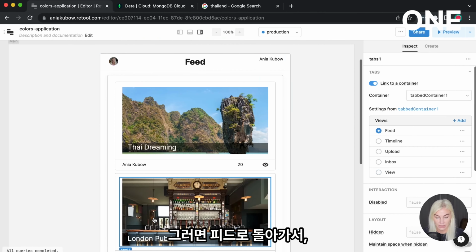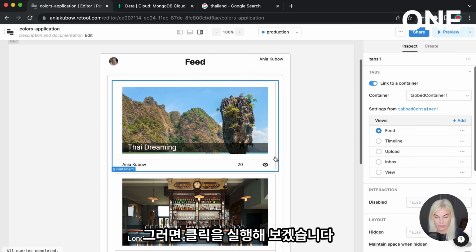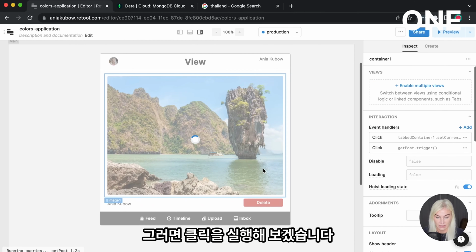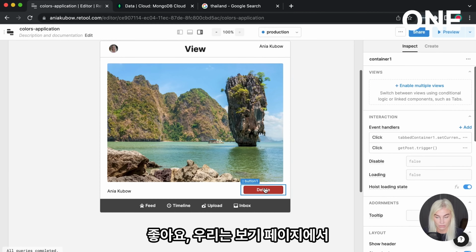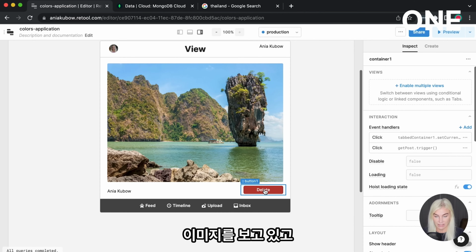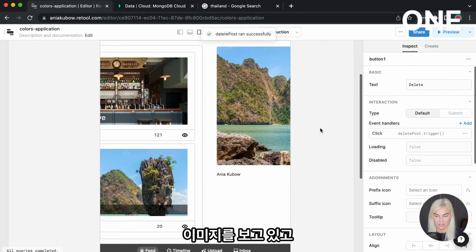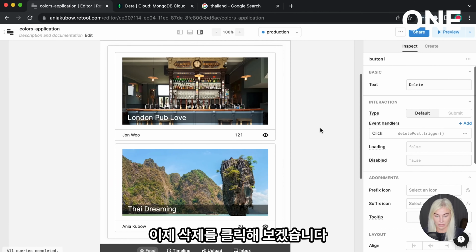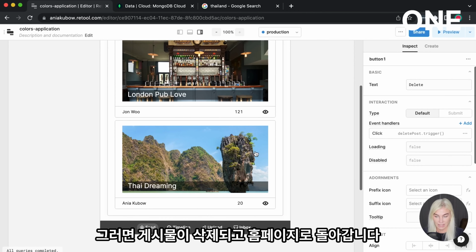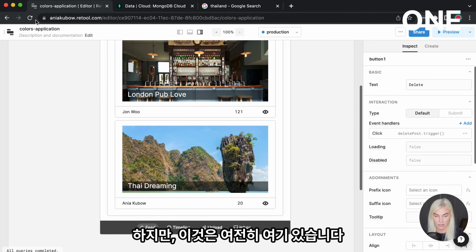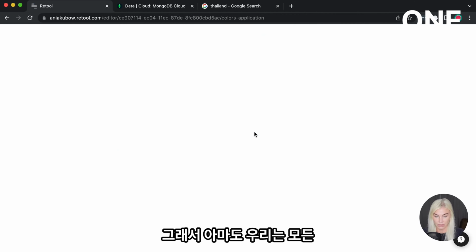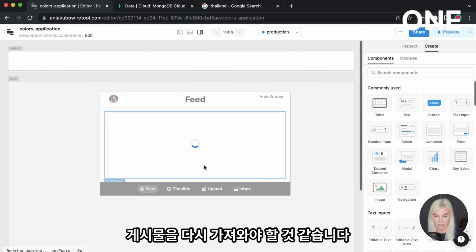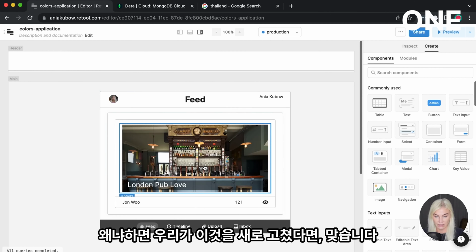So back to the feed. I'm going to click on this. So let's trigger the click. Okay, we're viewing the image on the view page. And let's go ahead and now click delete. So that will trigger the delete post. And then it takes us back to the home page. However, this is still here, so perhaps we need to get all the posts again. Because if we refresh this, okay, so that is correct.